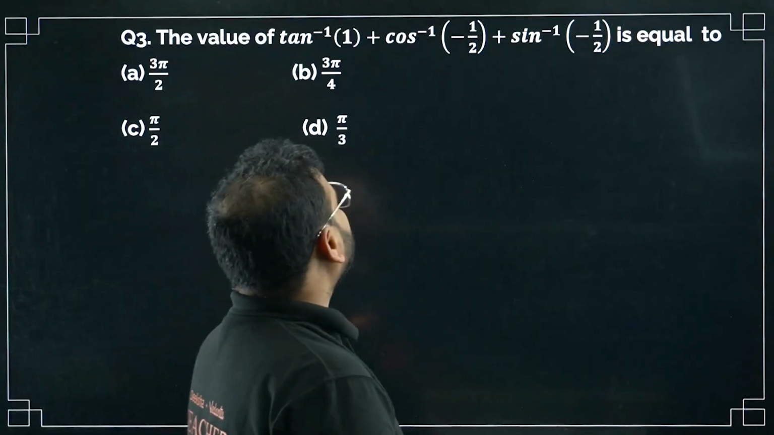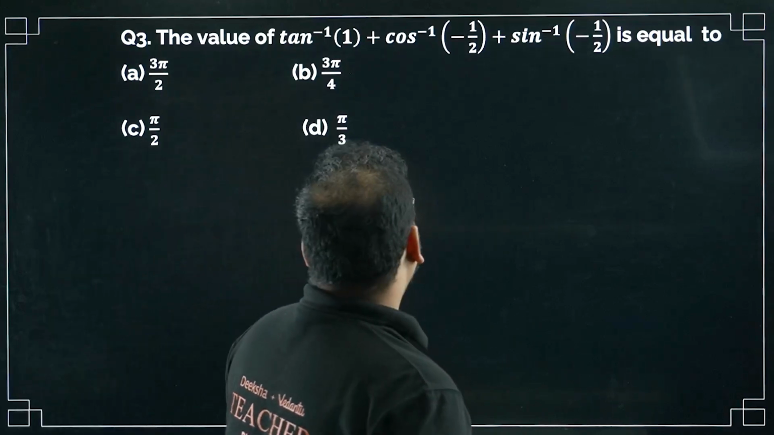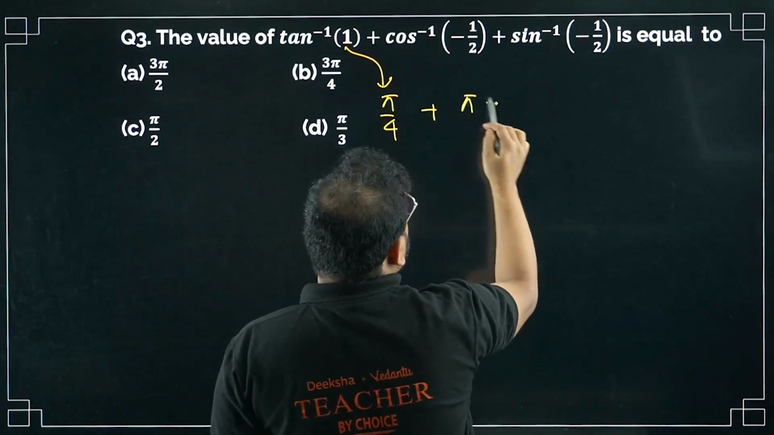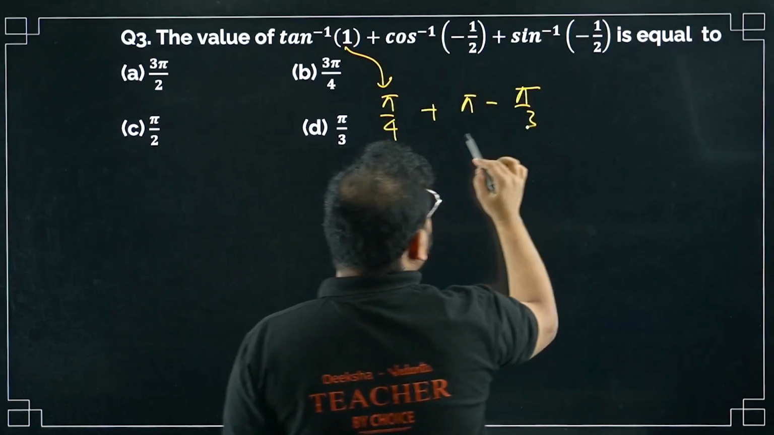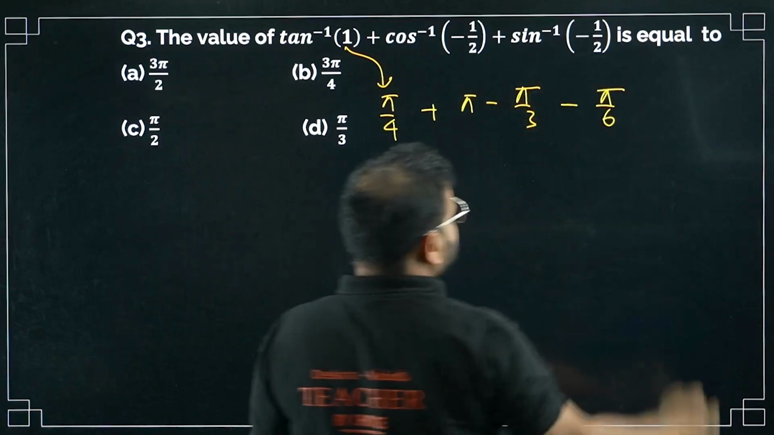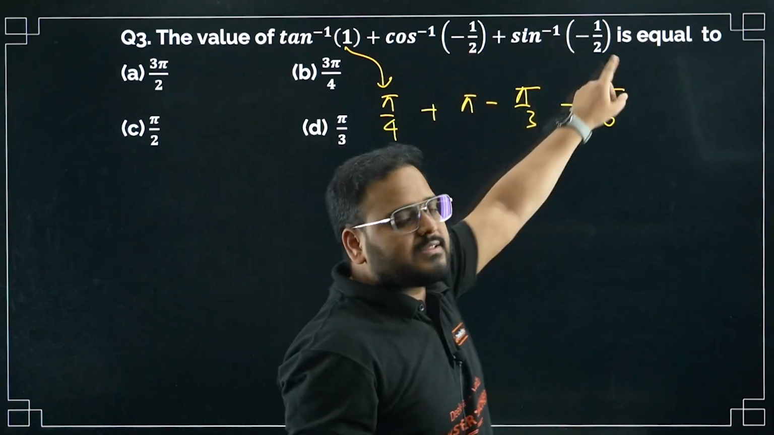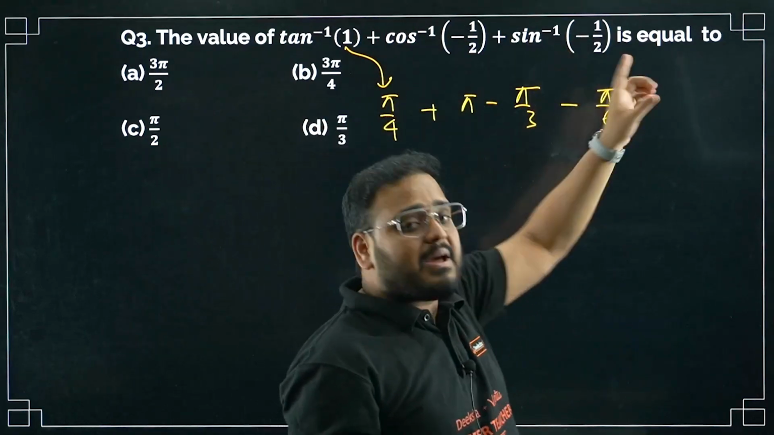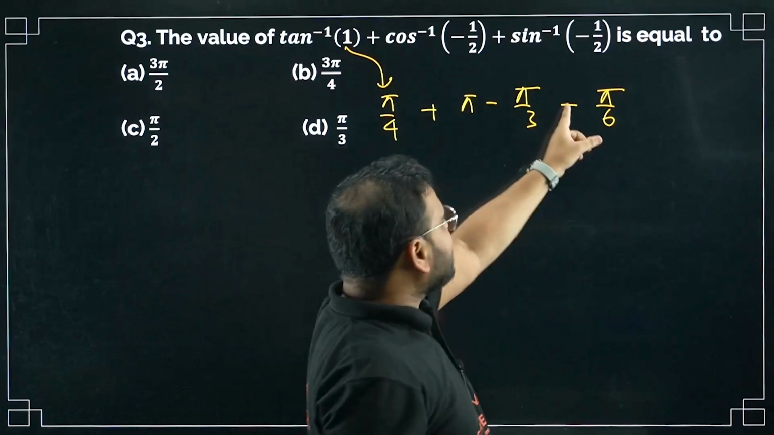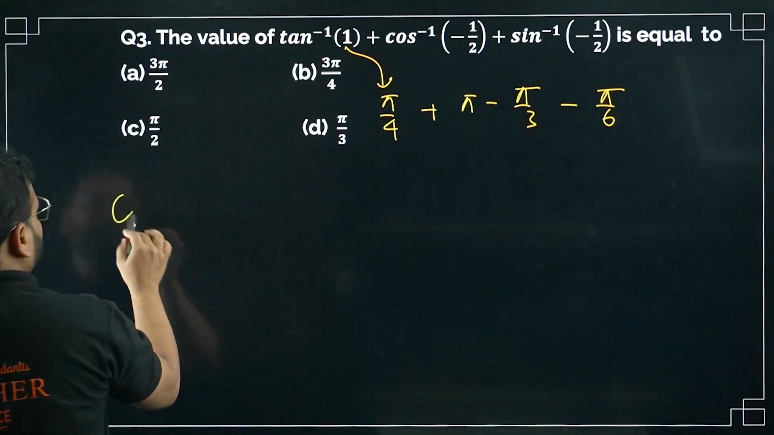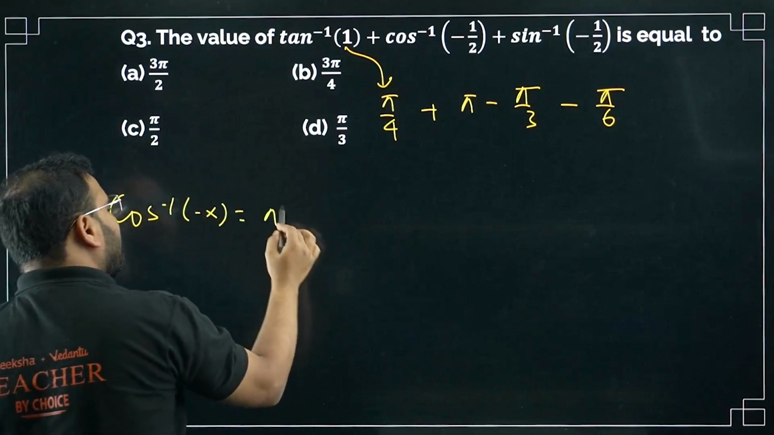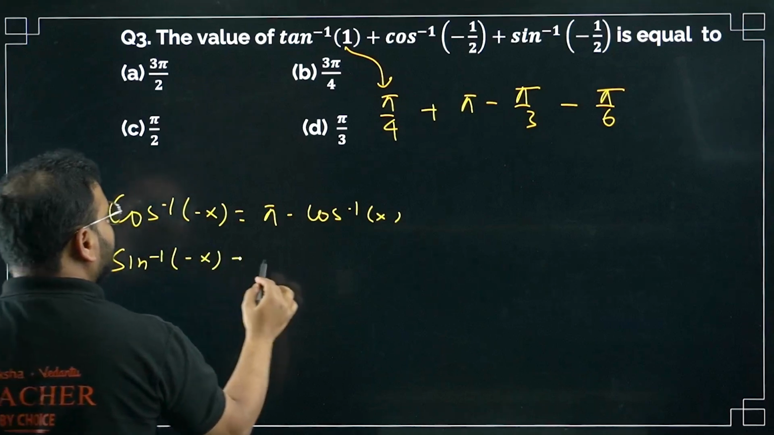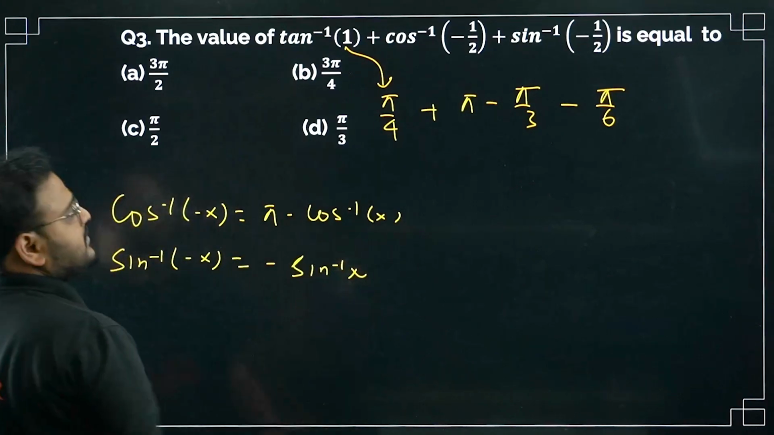The value of tan inverse of 1, cos inverse of minus 1 by 2, sin inverse of minus 1 by 2. Tan inverse of 1 is going to be pi by 4. This will be pi minus pi by 3. This will be minus pi by 6. Correct? So 60 degrees, 30 degrees. Cos becomes 1 by 2 at 60, that's why 60 degrees over here, pi by 3. And sin becomes 1 by 2 at 30. Why the minus sign? Cos inverse of minus x is nothing but pi minus cos inverse of x, whereas sin inverse of minus x is nothing but minus sin inverse of x. Same properties used over here.